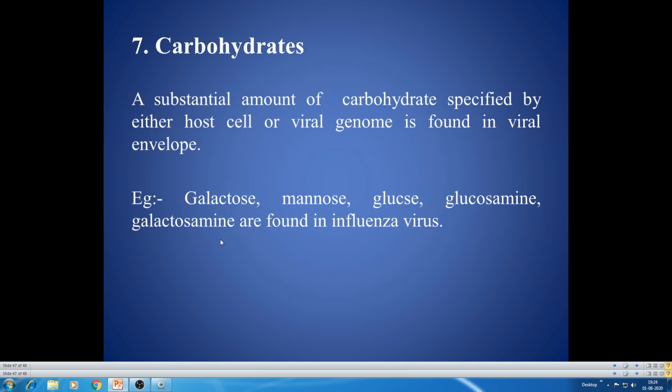Then coming to carbohydrates. A substantial amount of carbohydrate, specified by either host cell or viral genome, is found in the viral envelope. For example, galactose, mannose, glucose, glucosamine, galactosamine are found in influenza virus. Different types of carbohydrates also participate in the viral particle, especially in the external coverings.